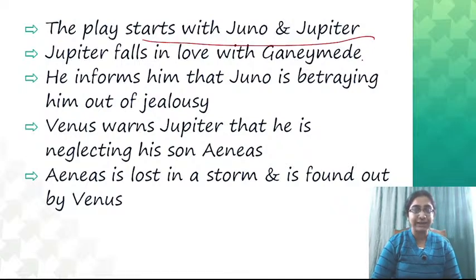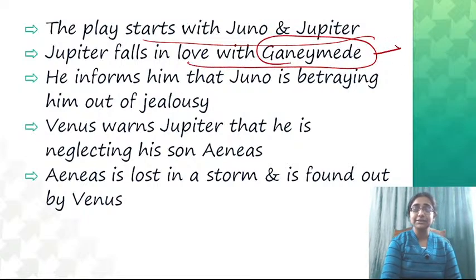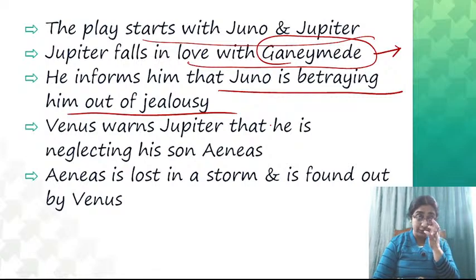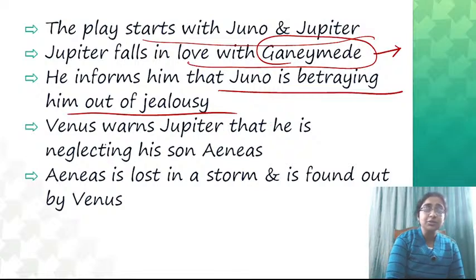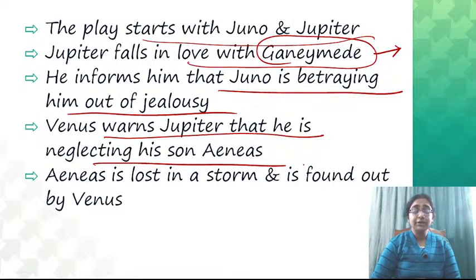Okay, so coming back to the main plot of The Tragedy of Dido, the play starts with Juno and Jupiter. All are mythical characters. So Jupiter falls in love with Ganymede, the famous homosexual man actually, and Ganymede informs him that Juno is betraying him out of jealousy. Your wife Juno is not at all faithful to you. And Venus warns Jupiter that he is neglecting his son Aeneas, just to divert his attention from Juno.